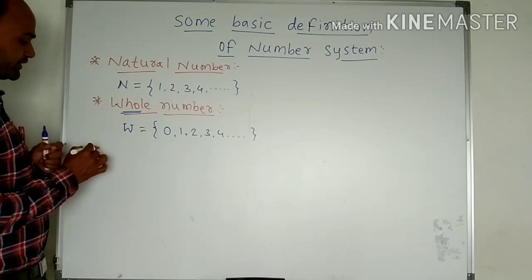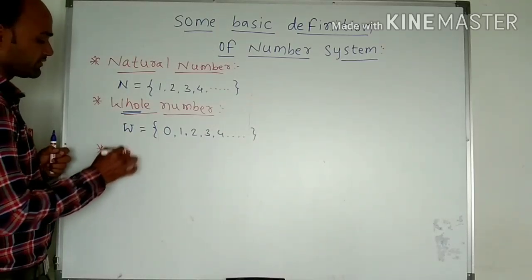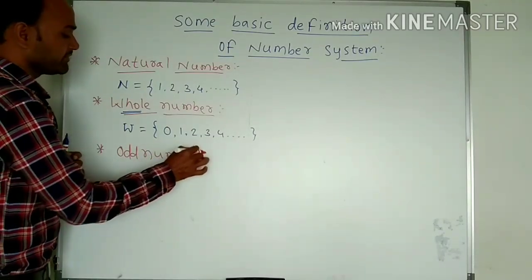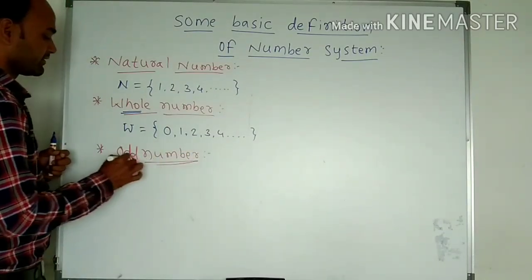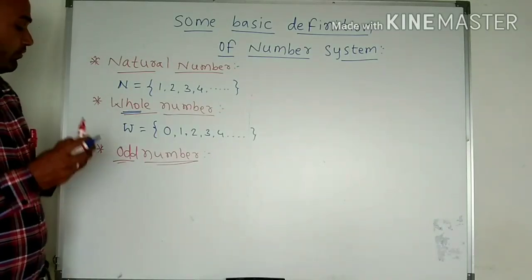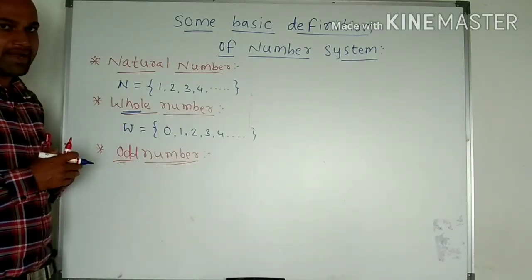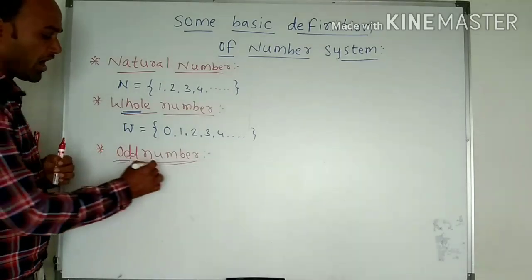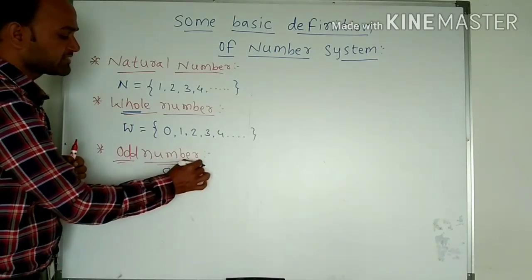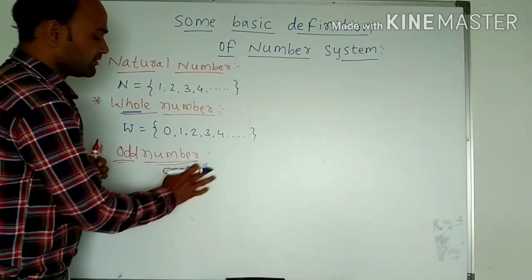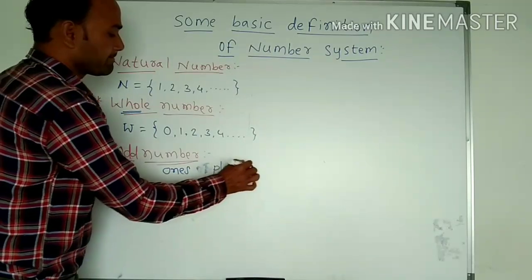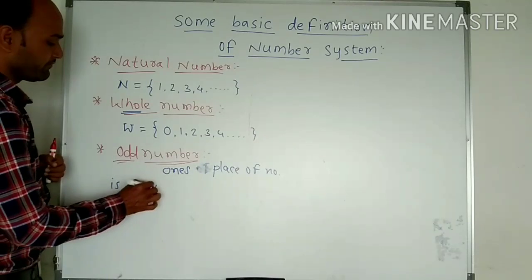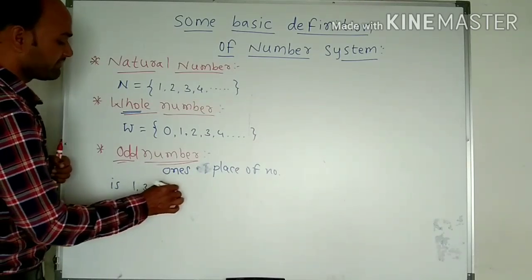Next is the odd number. An odd number is a number which is not completely divisible by 2, or we can say the ones place of the number is 1, 3, 5, 7, 9.